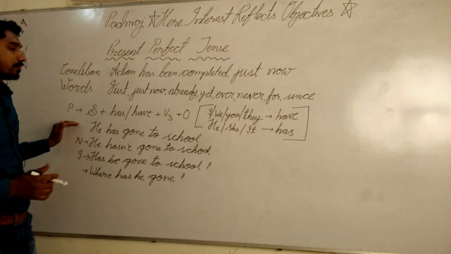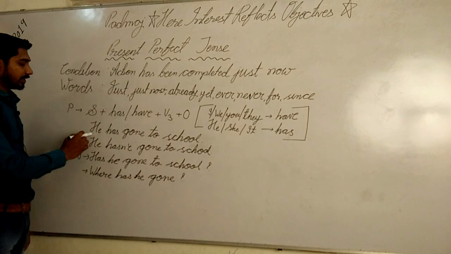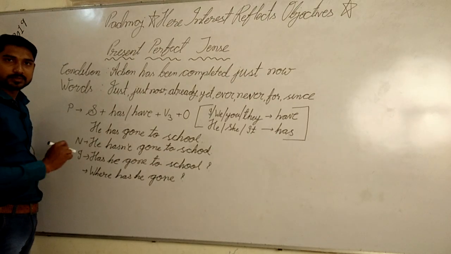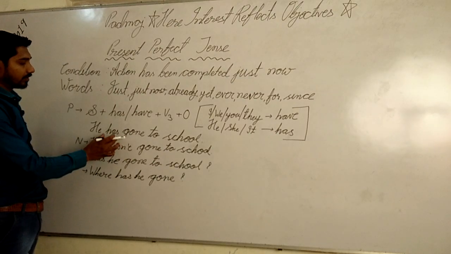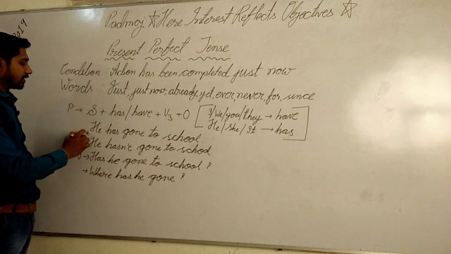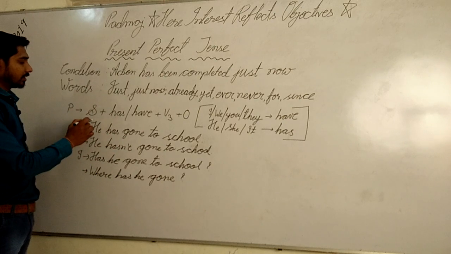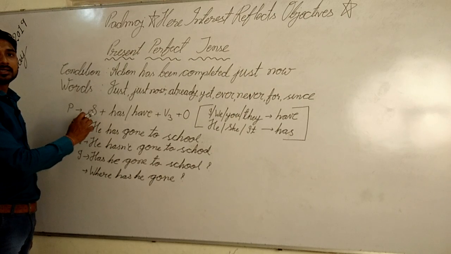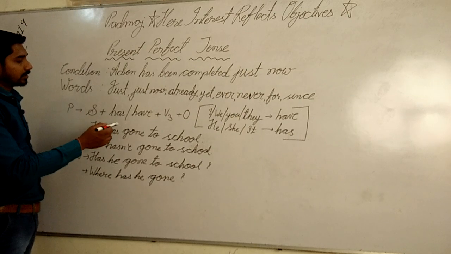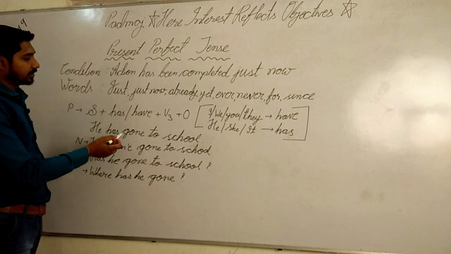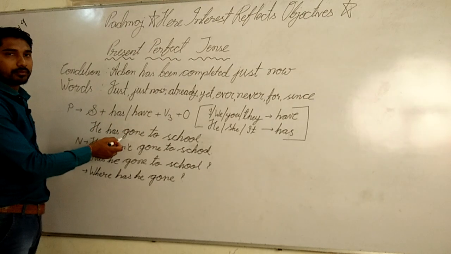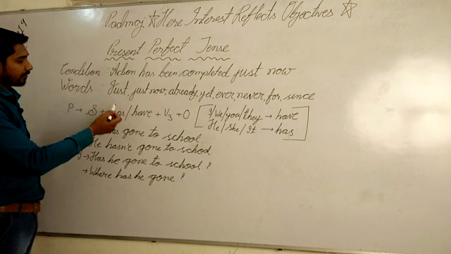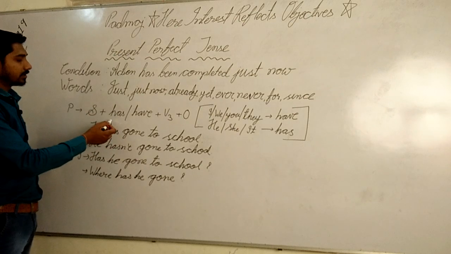According to this rule you have to select your auxiliary verb, whether has or have. Now I have written one example. I have written he as a subject, that's why I have written has. If I had written they, then I would have had to write have.